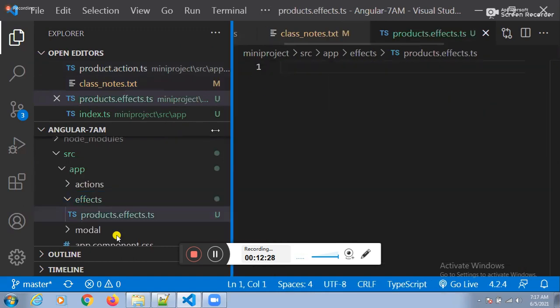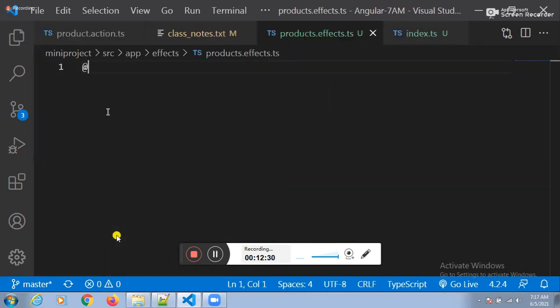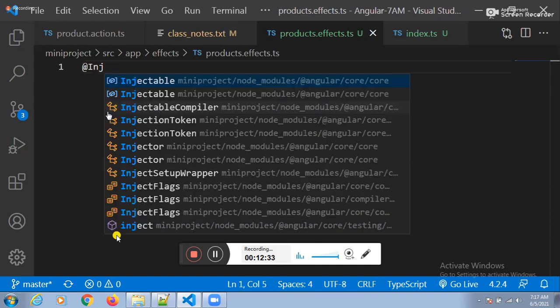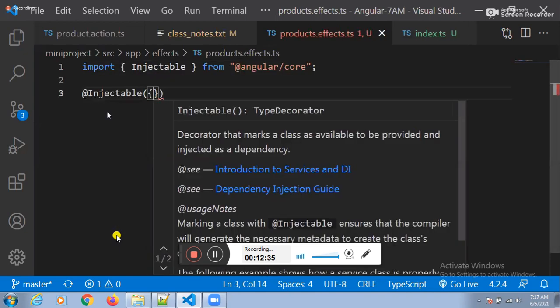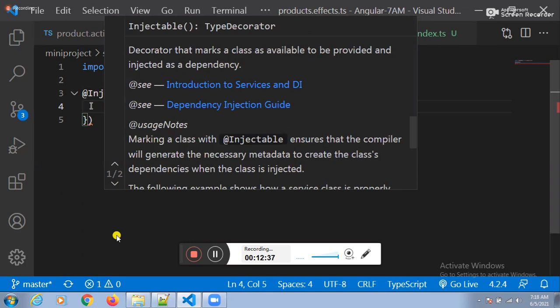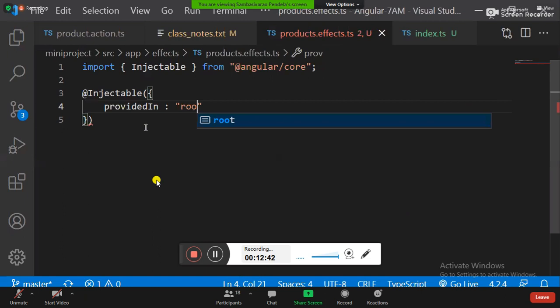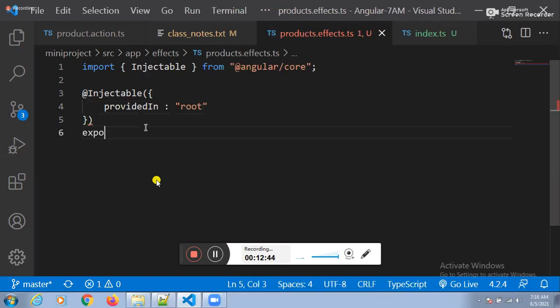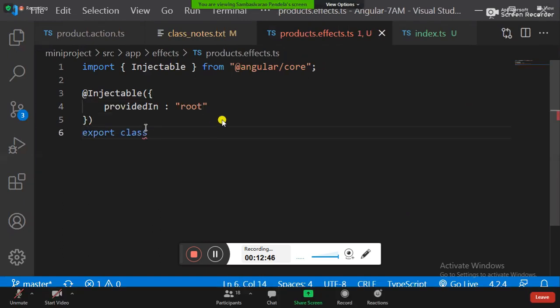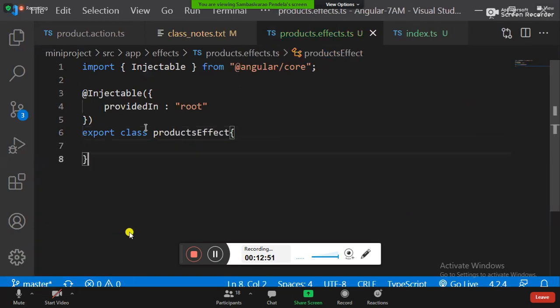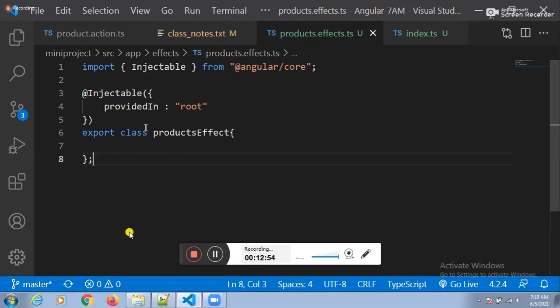How to create a custom service? With the help of the @Injectable decorator. How to make the service a global service? providedIn: 'root'. How to export the service? export default class ProductsEffect. Guys, do you have clarity on what we are doing today? Today we are implementing actions by using Effects FX. Apart from that, we are not doing anything here.